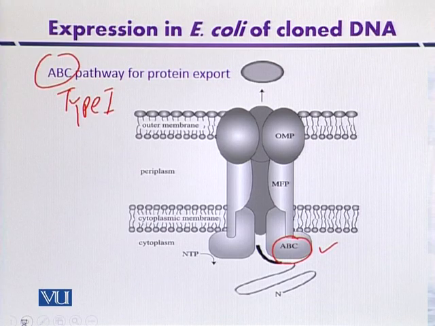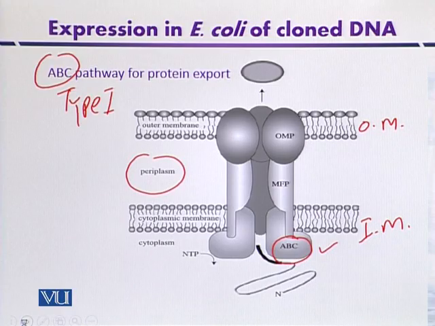It has a complete channel from the outer membrane to the inner membrane, continuous through the periplasmic space, so that there is a continuous channel for the transportation of the target protein. So this is the type 1 secretion system.